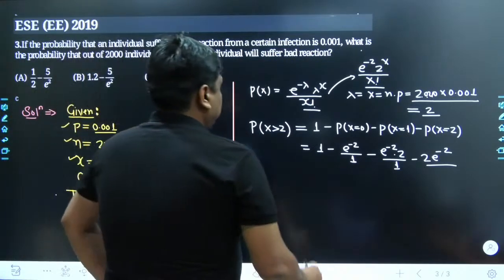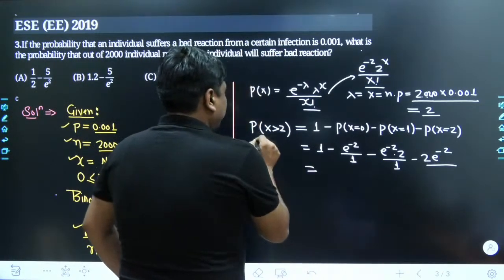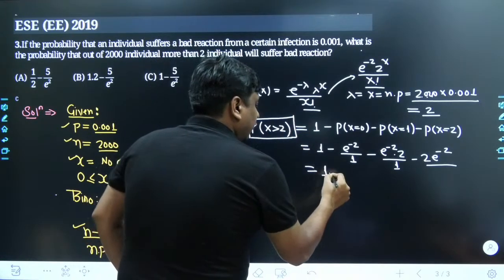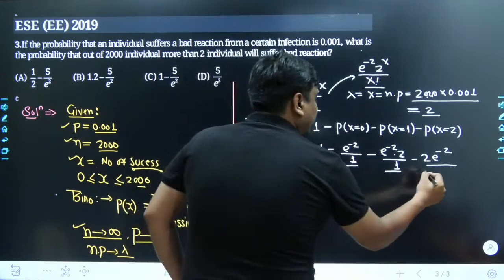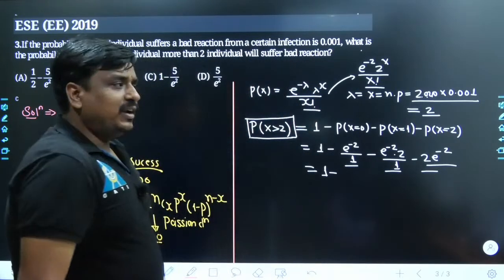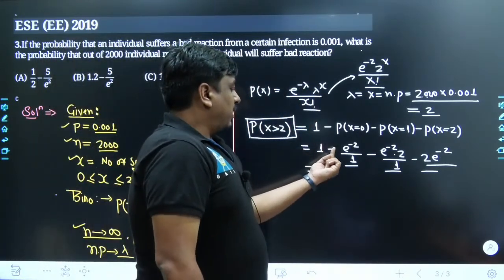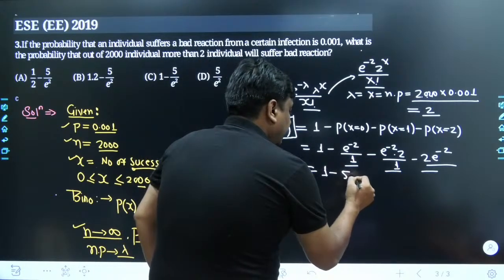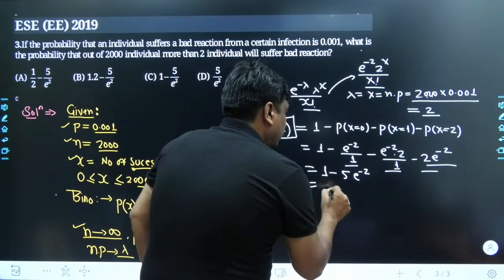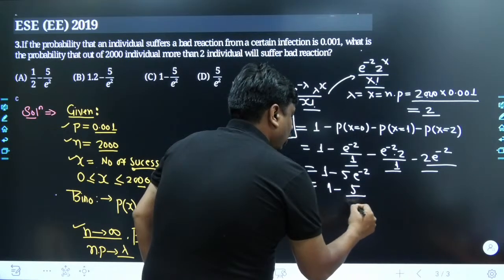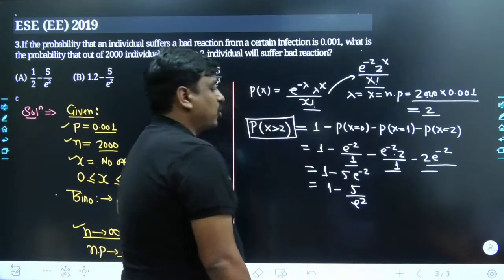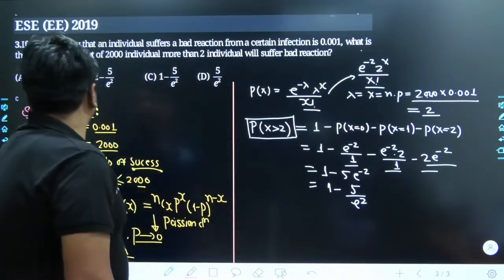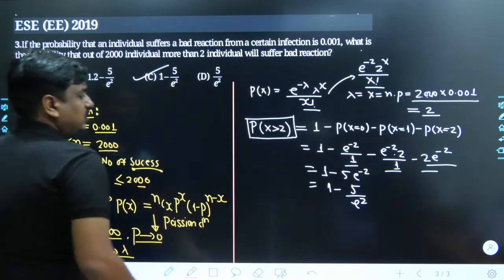So at the end of the day, the result we get, the probability that x is greater than 2, is 1 minus. They all have the same sign, so they would get added together. Here it becomes minus 1, minus 2, minus 2. It would become minus 5 into e to the power of minus 2. Just to match the option, e to the power of minus 2 would be brought downside, and the sign of its power would get reversed. The answer which we are getting precisely is going to be this.